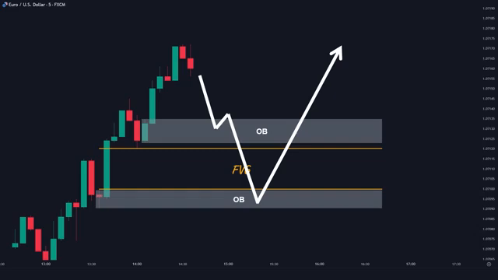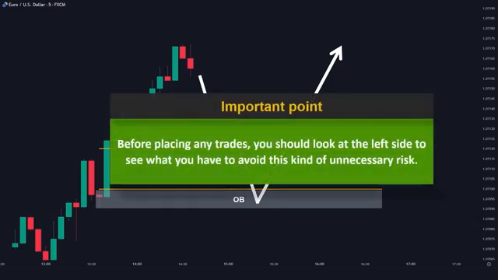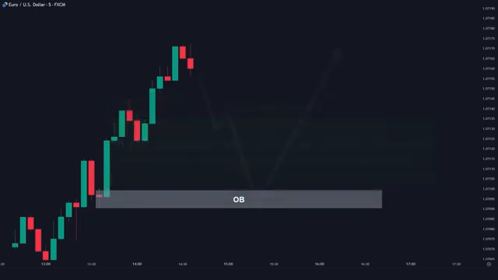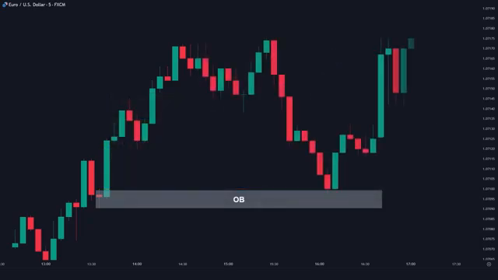So here are 2 points. First, before placing any trades, you should look at the left side to see what you have to avoid this kind of unnecessary risk. Second, when this pattern is formed, and we have a gap and another valid order block precisely under the first one, we don't consider this break a valid change of character, since there is a high chance for this move to be just a liquidity grab and does not necessarily mean a reversal is coming.